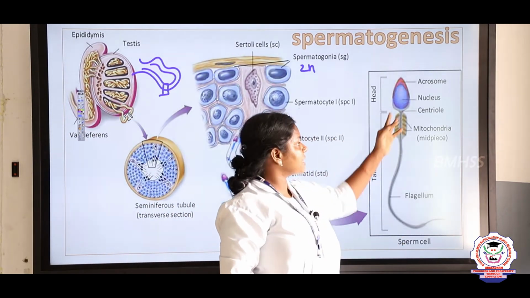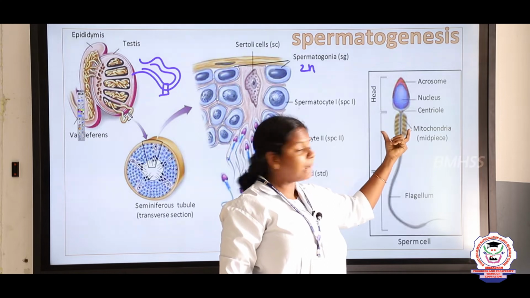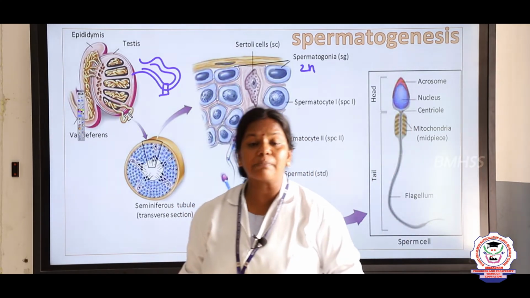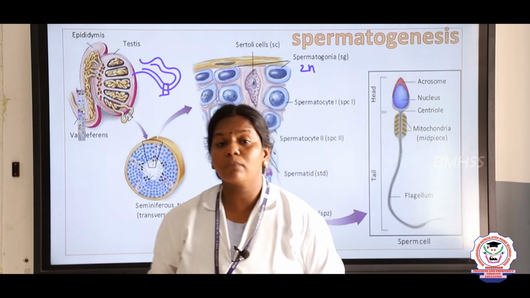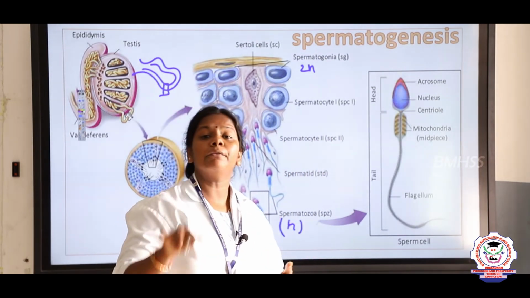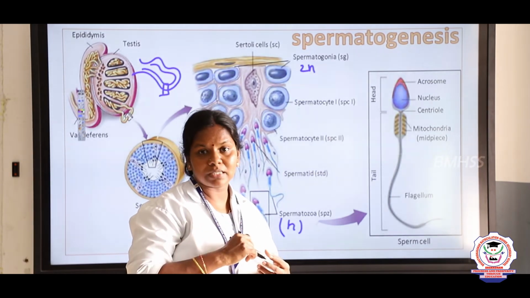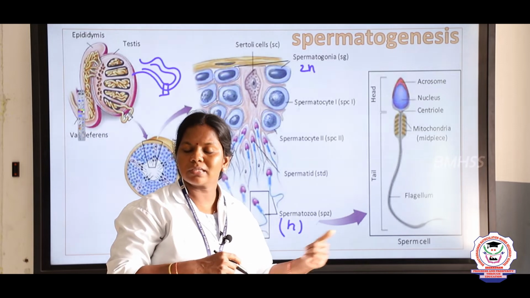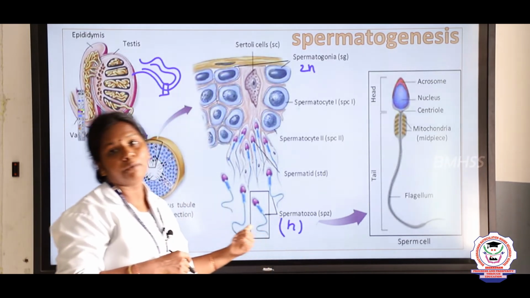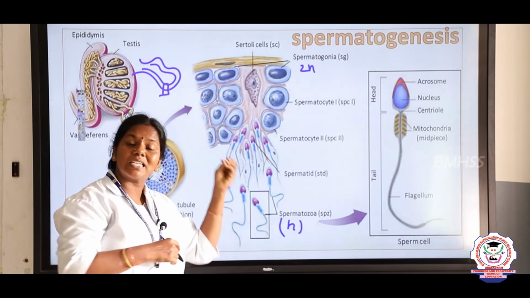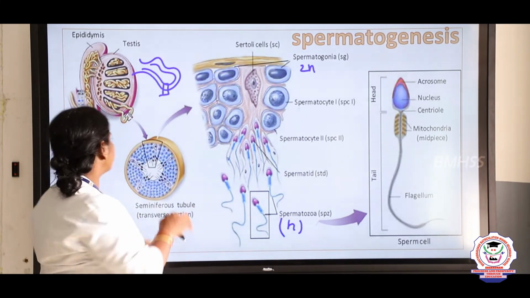The structure of the sperm is this, children. It consists of a head, neck, a middle piece and the tail. The tail is present because the male gametes are motile. They have to travel from the male urethra to the female uterus, so it is motile in nature. This is how the sperms are formed. The development of the sperm takes place inside the seminiferous tubule.